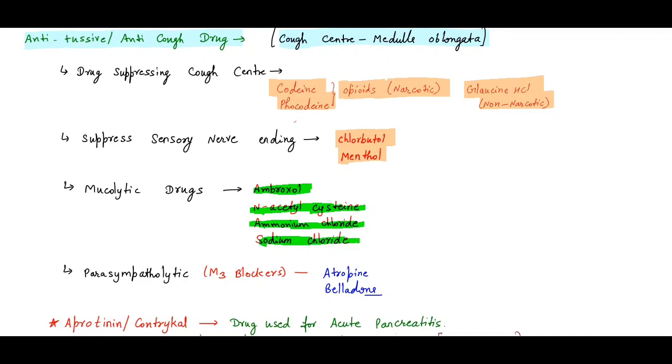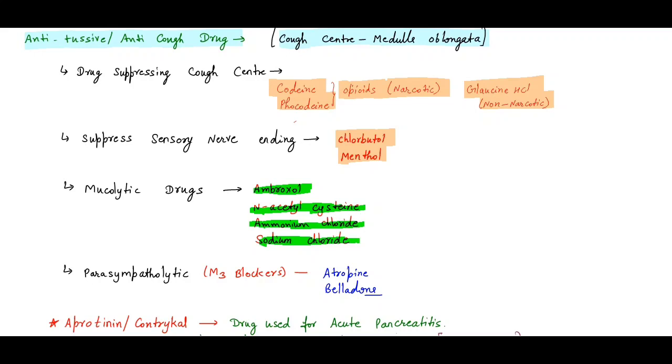Mucolytic: lytic means breakdown, and muco means mucus. So mucus breakdown. If you have phlegm that has become thick and stuck, as we say in Hindi, mucolytic means mucus breakdown will be there. So what drugs do we use? Ambroxol, acetylcysteine, ammonium chloride and sodium chloride. So these are the drugs used as mucolytic drugs.